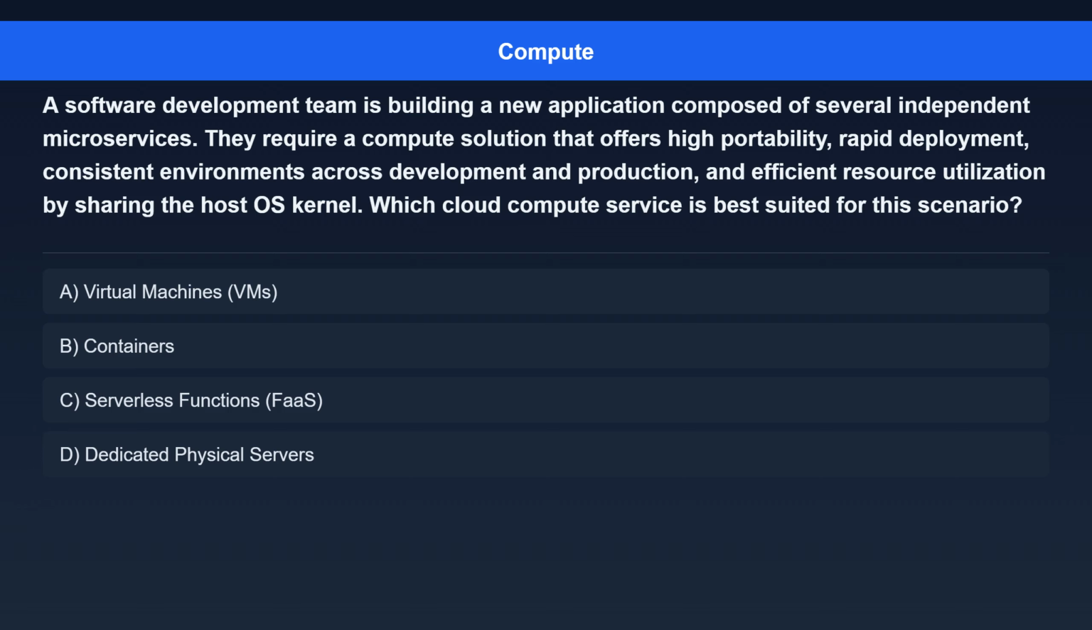Option A. Virtual machines, VMs. Option B. Containers. Option C. Serverless functions, FaaS. Option D. Dedicated physical servers.